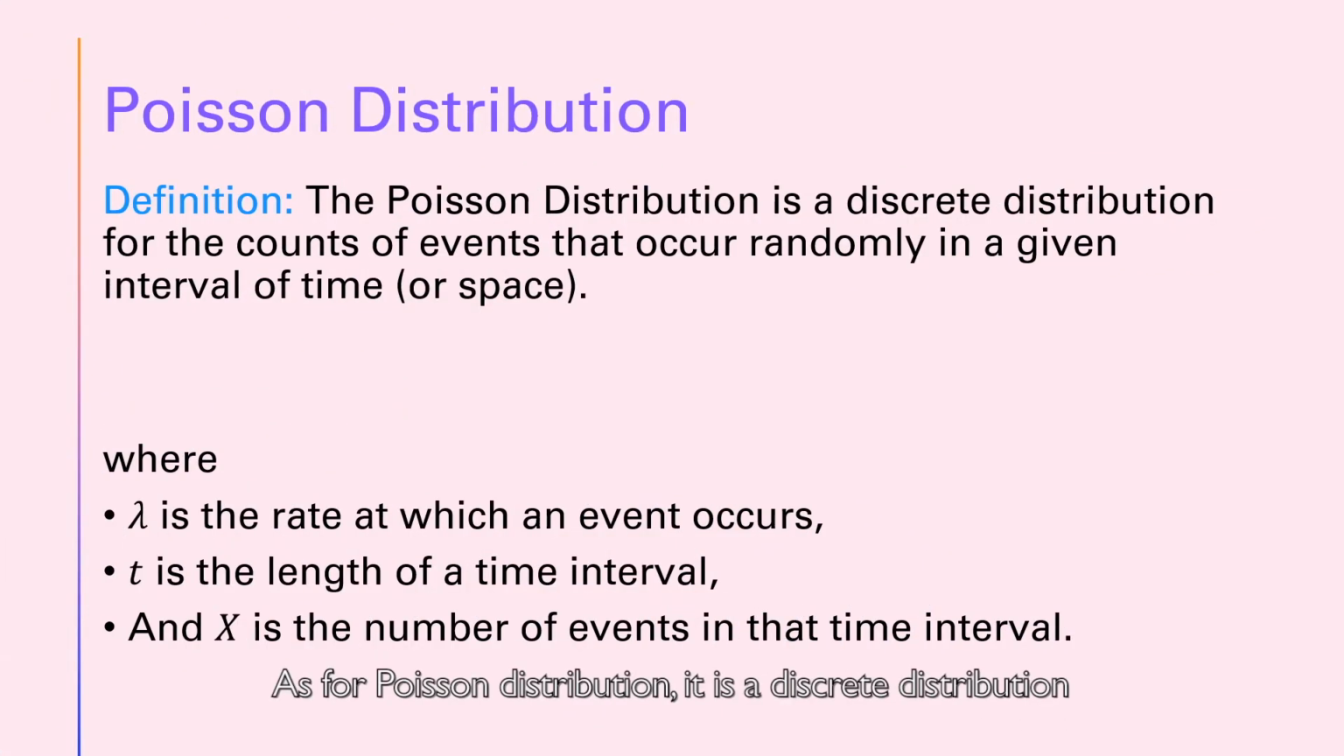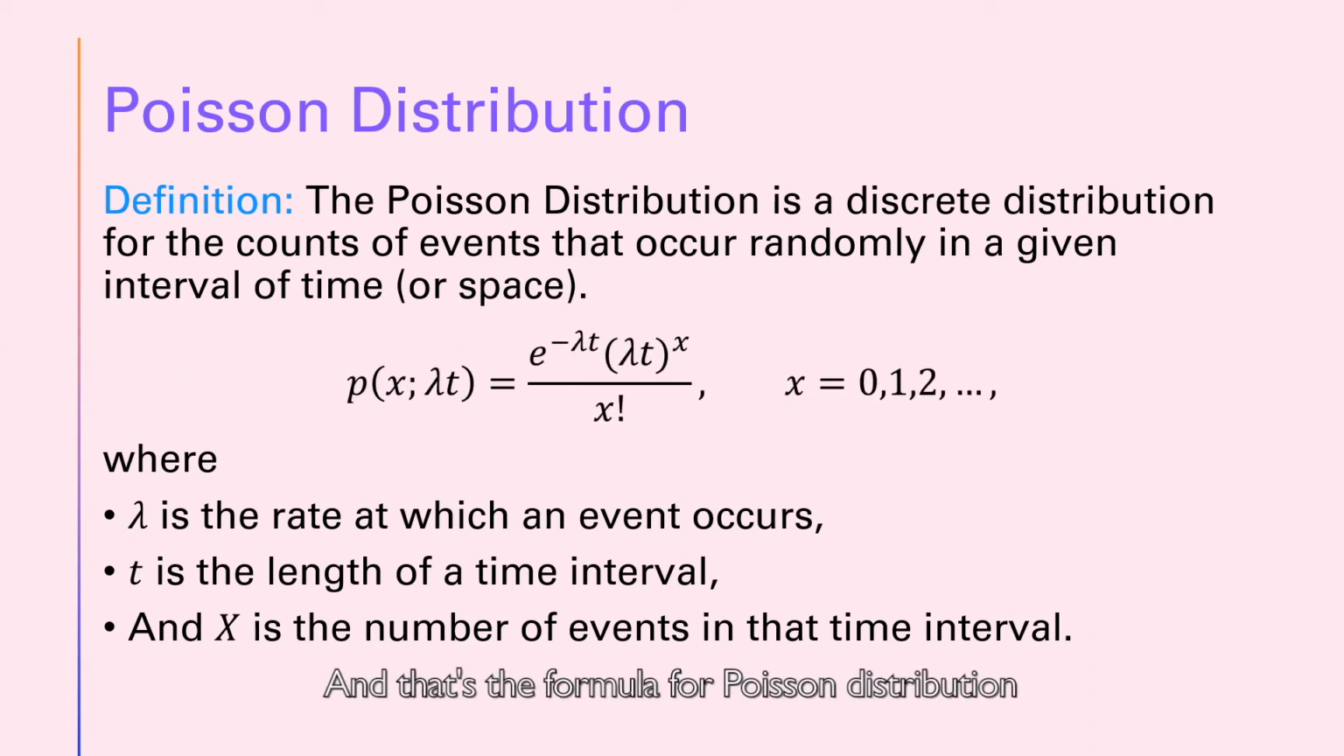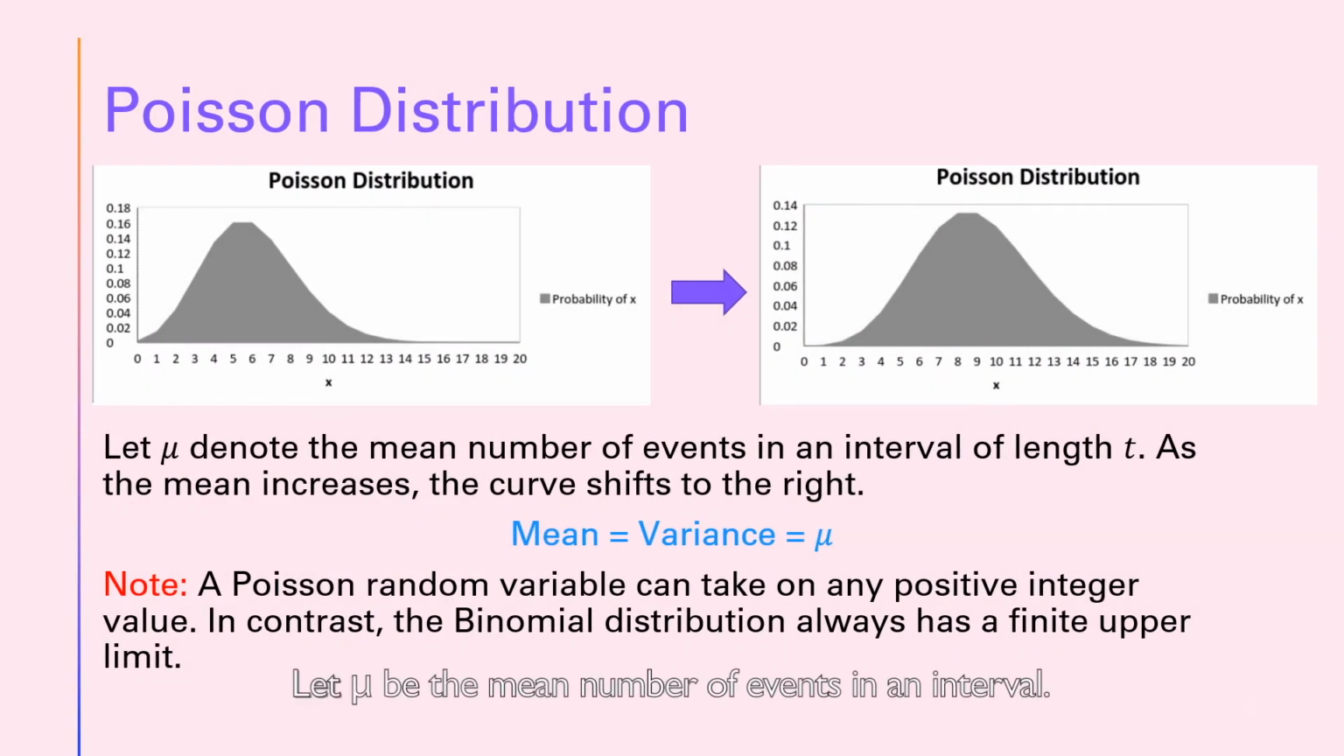As for Poisson distribution, it is a discrete distribution for the counts of events that occur randomly in a given interval of time or space. And that's the formula for Poisson distribution, where lambda is the rate at which an event occurs, t is the length of a time interval, and x is the number of events in that time interval. Let mu be the mean number of events in an interval.